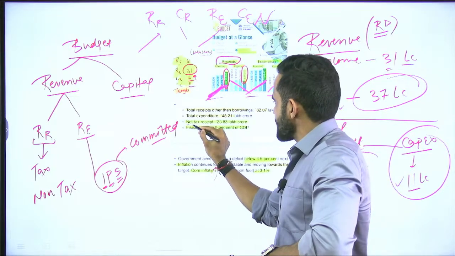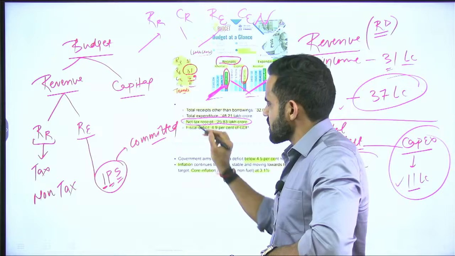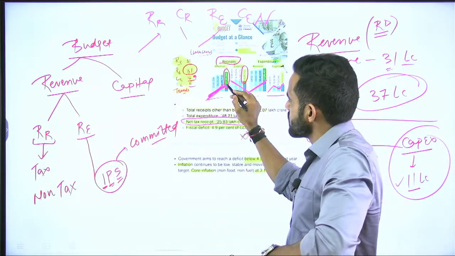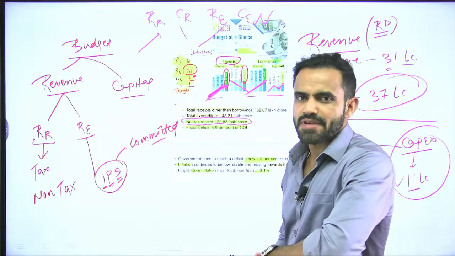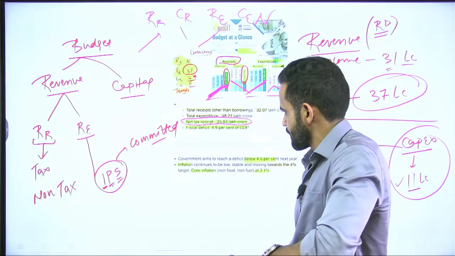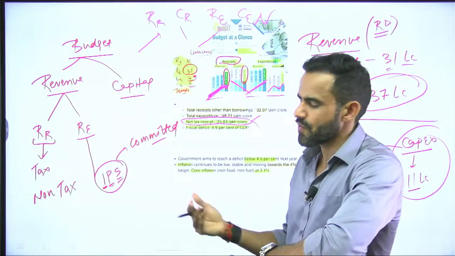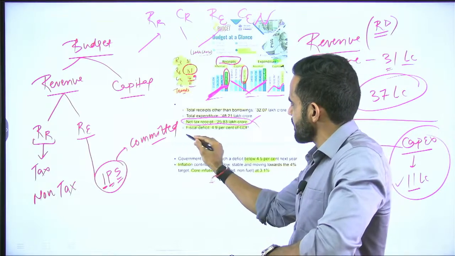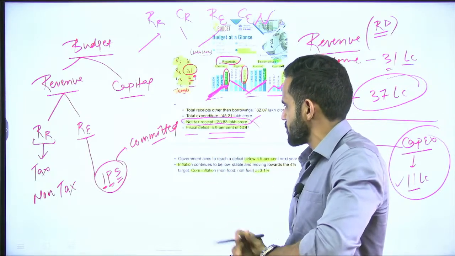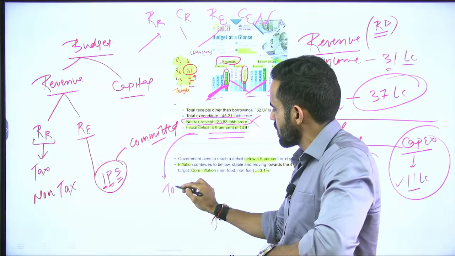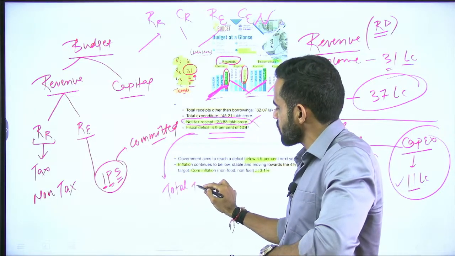Now net tax receipt, meaning tax revenue, is roughly 25 lakh crore. So out of this 31 lakh crore, roughly 25 lakh crore is through tax receipt. This can be further subclassified into direct tax and indirect tax, which we will cover. The fiscal deficit is 4.9% of GDP. Fiscal deficit refers to total borrowing of the government.